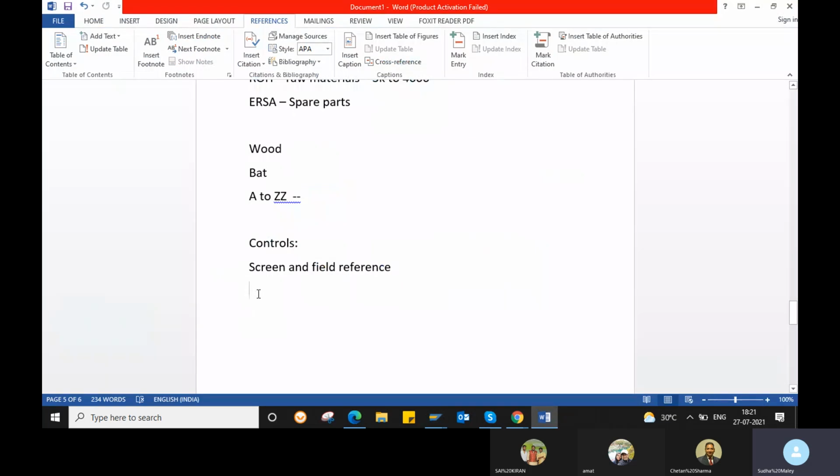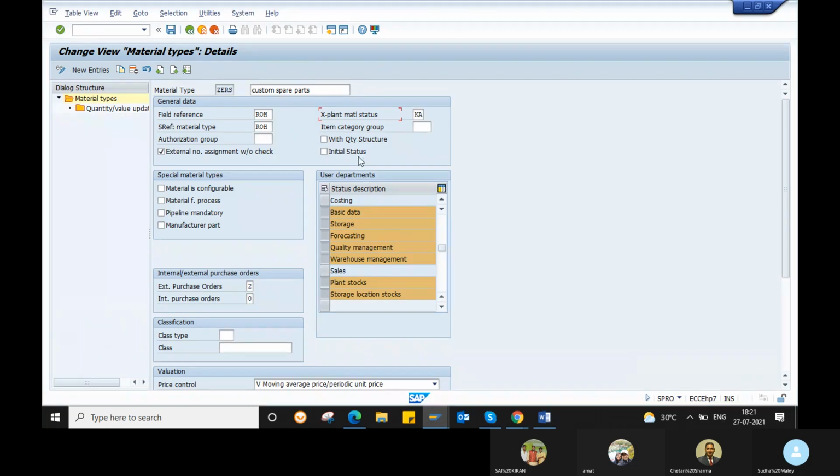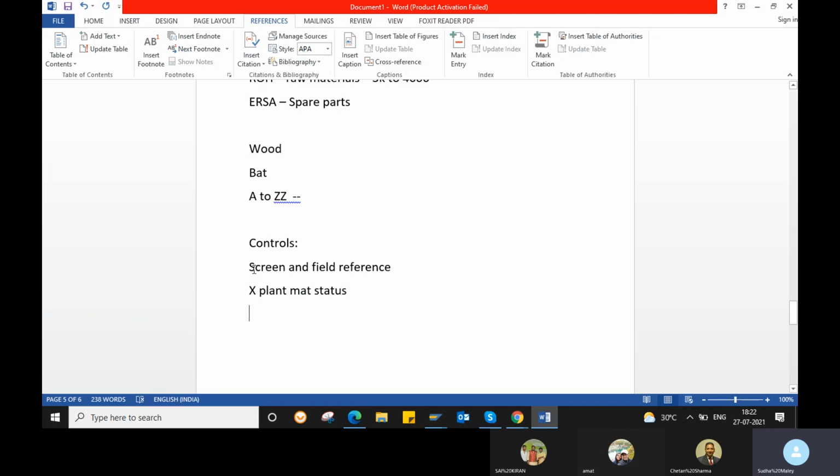So this is one of the controls, right? The cross-plant material status. So here no exception is going to stop it. For each and every plant, it's going to block. If you're blocking it, for each and every plant, it will block. Okay, that is why it is a cross-plant material status. So for the entire material type, for the entire materials, it will block. Okay, so that is one of the controls.